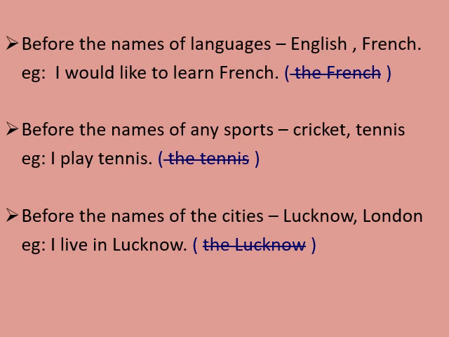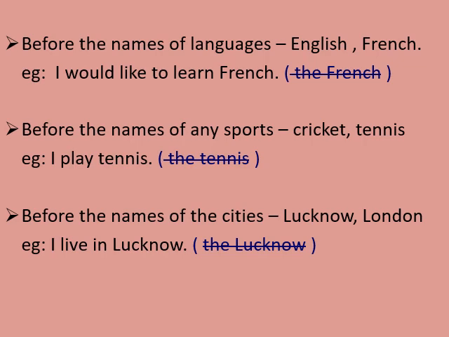Next, before the names of any sport. When you are talking about any particular sport, whether it is cricket, tennis, football, whatever sport it is, when you are using it in a sentence, you are not supposed to use article the before the sport name. Example is, I play tennis. You are not supposed to write, I play the tennis. It is incorrect. It will be, I play tennis. So before the name of sports, you are not using article the.